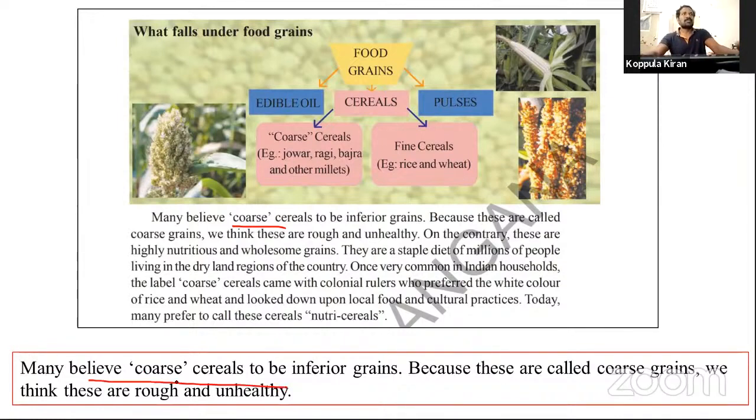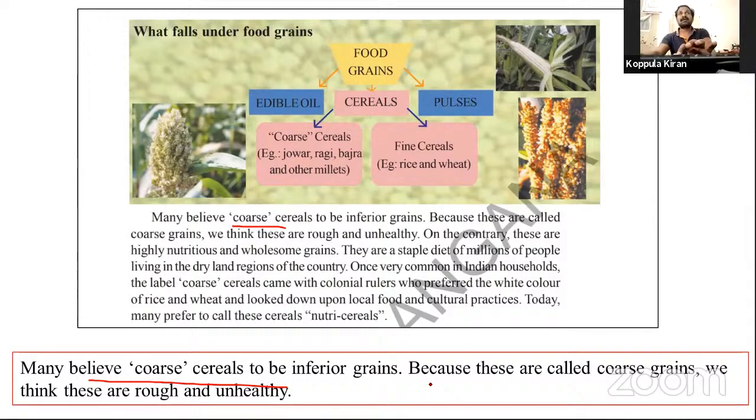See this, many believed coarse cereals to be inferior grains in the starting. After that, they are very good. They expected these food grains are unhealthy, a bad thinking first by the Britishers. Why?